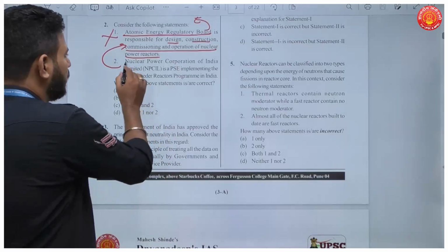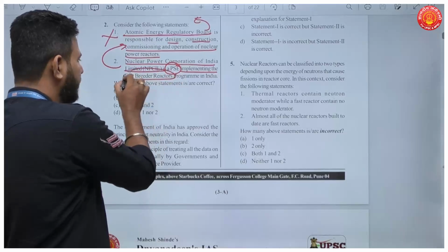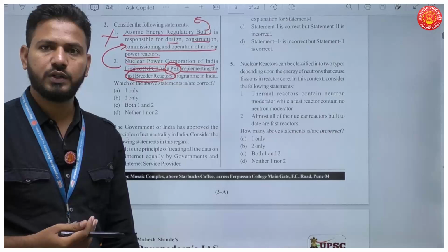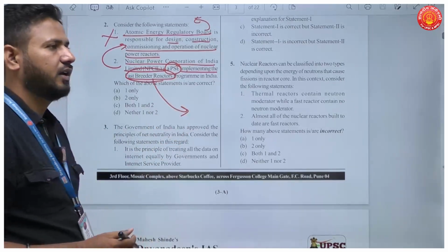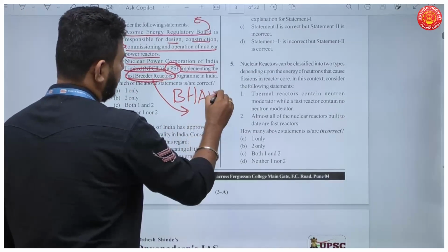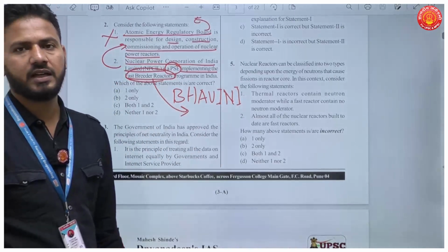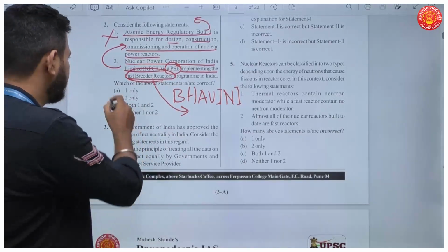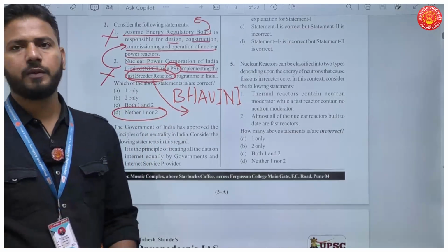The second statement, Nuclear Power Corporation of India Limited is a PSC implementing the Fast Breeder Reactor program. Now, like I said, NPCIL is responsible for commissioning and operation of nuclear power plants. But the Fast Breeder Reactor program in India is implemented by Bhavini. Right? This is a government PSC, public sector enterprise, which implements the Fast Breeder Reactor program in India. So the second statement here also is incorrect. Your answer here has to be D, neither one nor two.